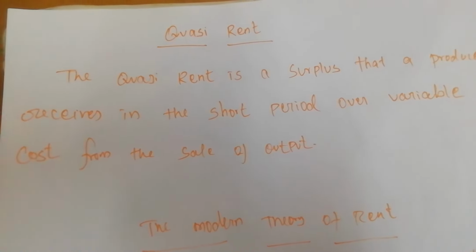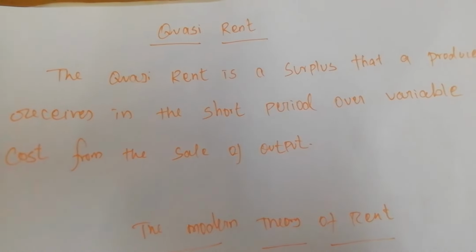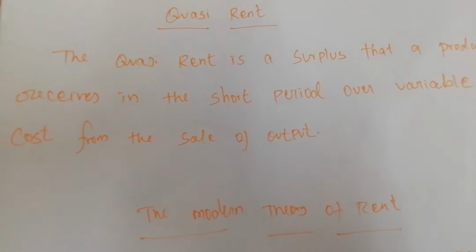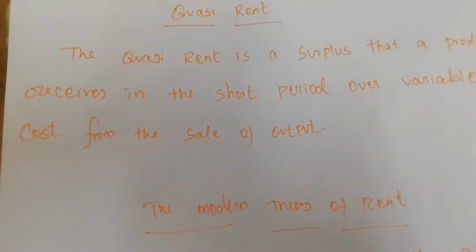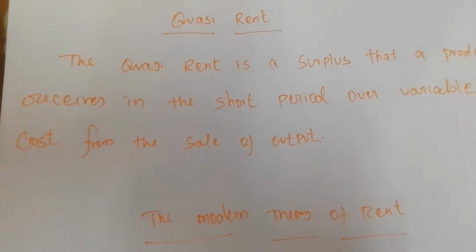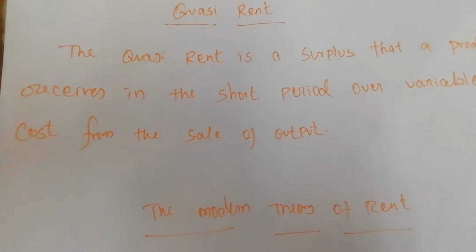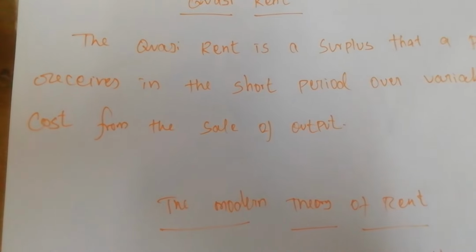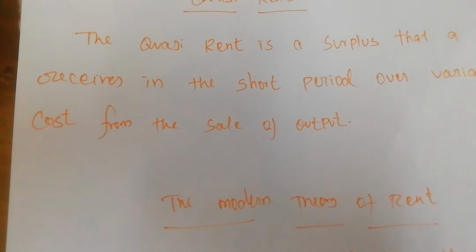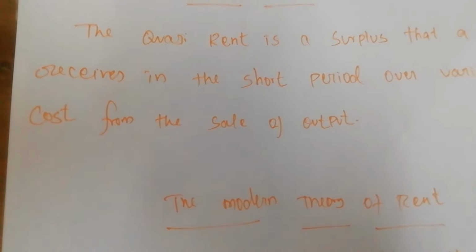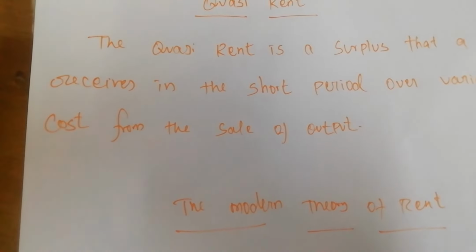This extra rent is considered a quasi rent. But this quasi rent will disappear automatically in the long run. So quasi means illusion.